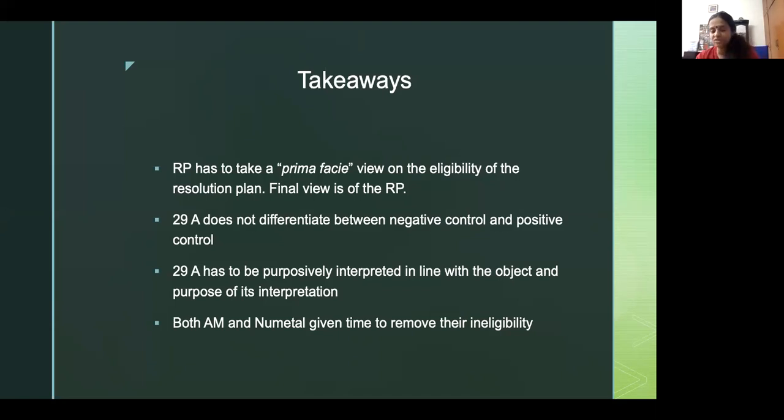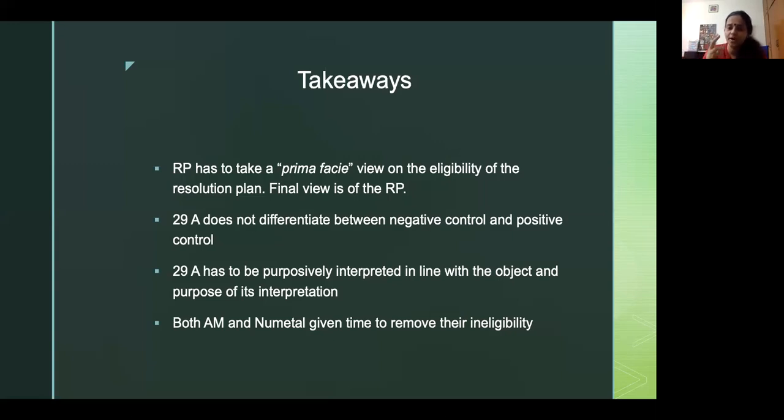Then this litigation went to the NCLAT. The NCLAT upheld the NCLT's decision, and this eventually went to the second round of the Supreme Court, in November 2019, which became the final Essar Steel judgment.